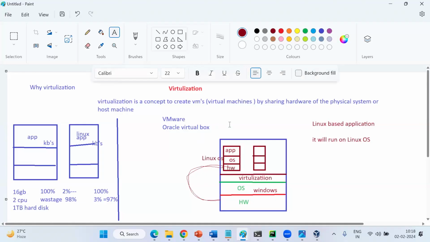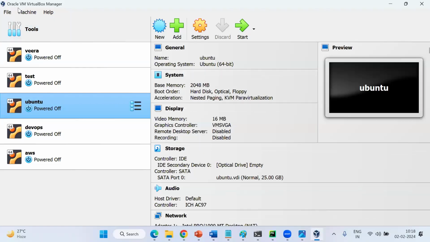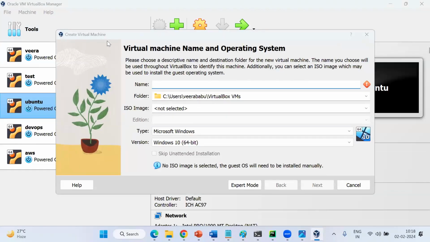So in this case, I'm going to create one VM. For example, this is my Oracle VirtualBox. I have already installed Oracle VirtualBox on my Windows operating system. Now I'm going to create a new machine. The first option is to give the name: Linux VM. See here what they are saying. ISO image. What is an ISO image, guys? An operating system image, right? They are asking which image you are running the VM with. It will decide your operating system.